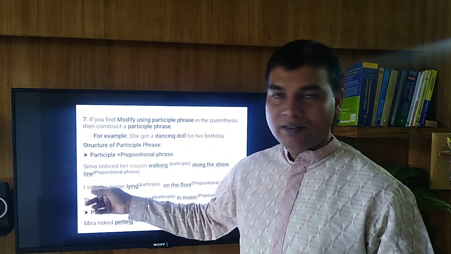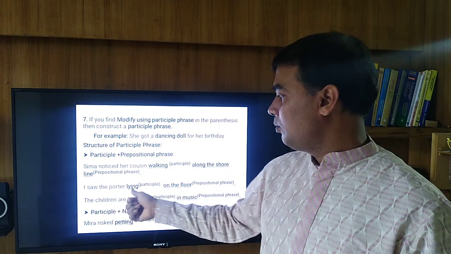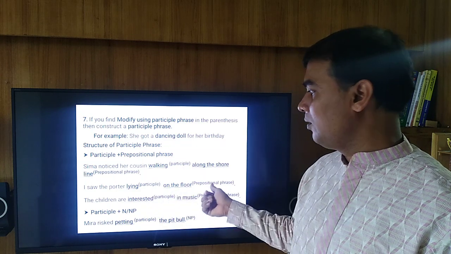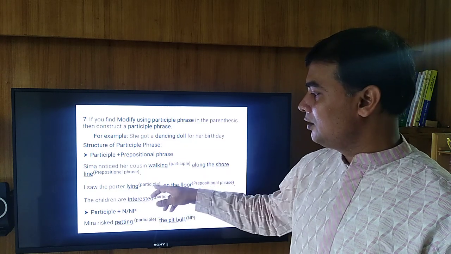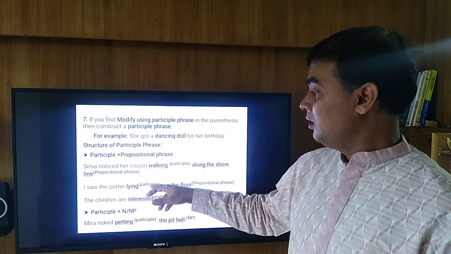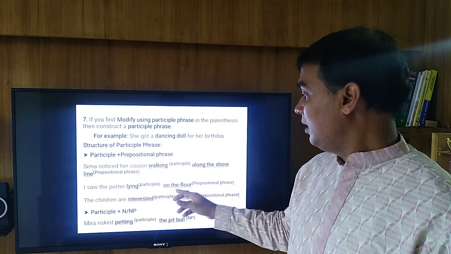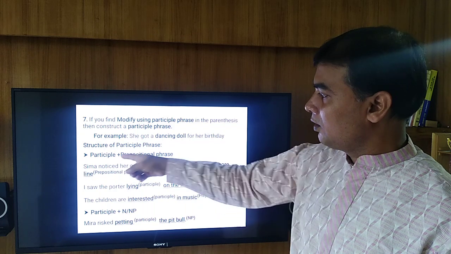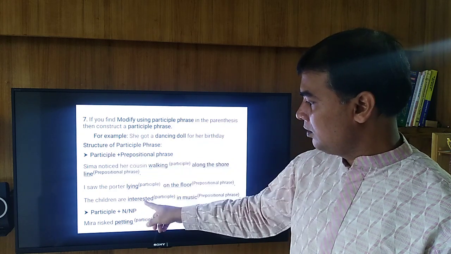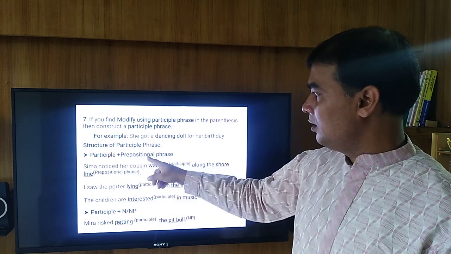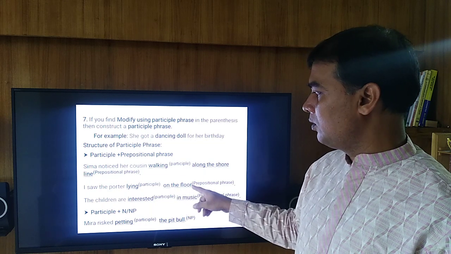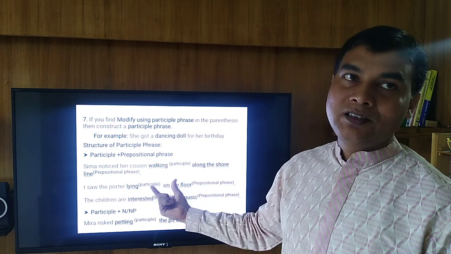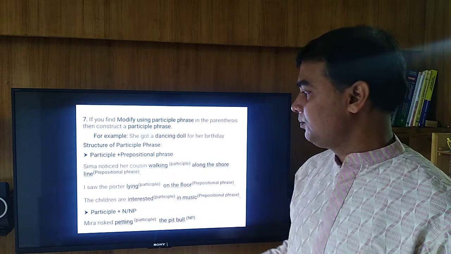And in the second example, I saw the potter lying on the floor. Here you see lying, this is the participle because it is a verb with ing, and on the floor, this is a prepositional phrase. So you see, according to the structure, participle lying and then prepositional phrase on the floor. So lying on the floor, this is a participle phrase.